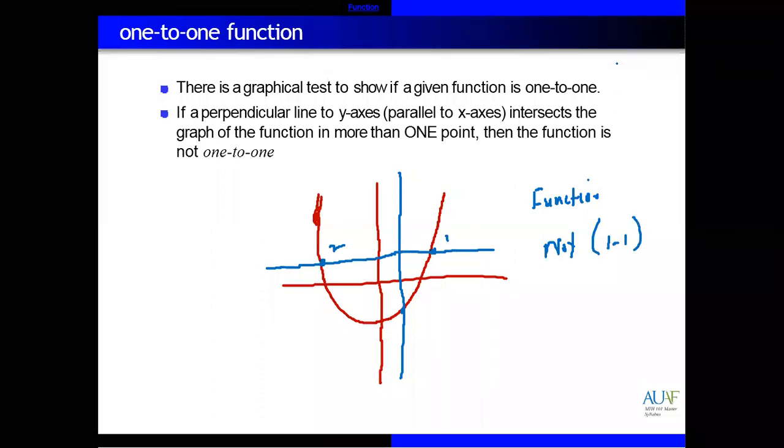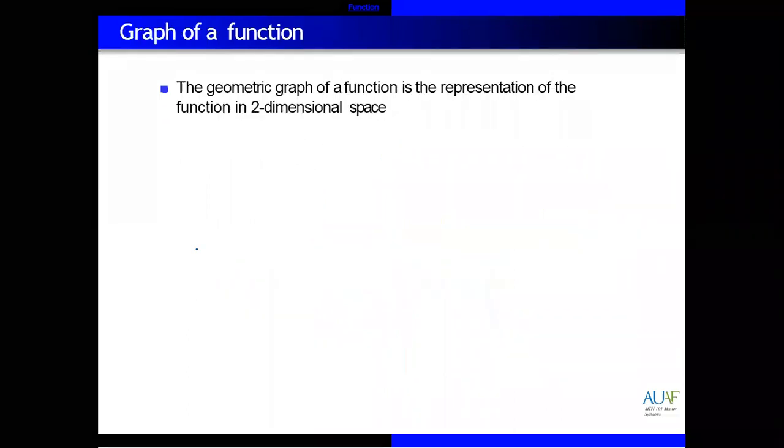Okay, great. So this was the graphical test to find a one-to-one function. Next, we have how to draw the graph of a function and what the graph shows. Given x values, you will see y values.